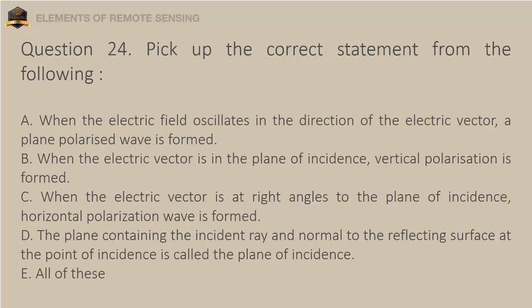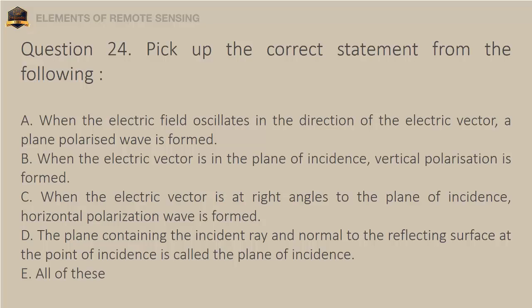Question 24. Pick up the correct statement from the following. A. When the electric field oscillates in the direction of the electric vector, a plane polarized wave is formed. B. When the electric vector is in the plane of incidence, vertical polarization is formed. C. When the electric vector is at right angles to the plane of incidence, horizontal polarization wave is formed.